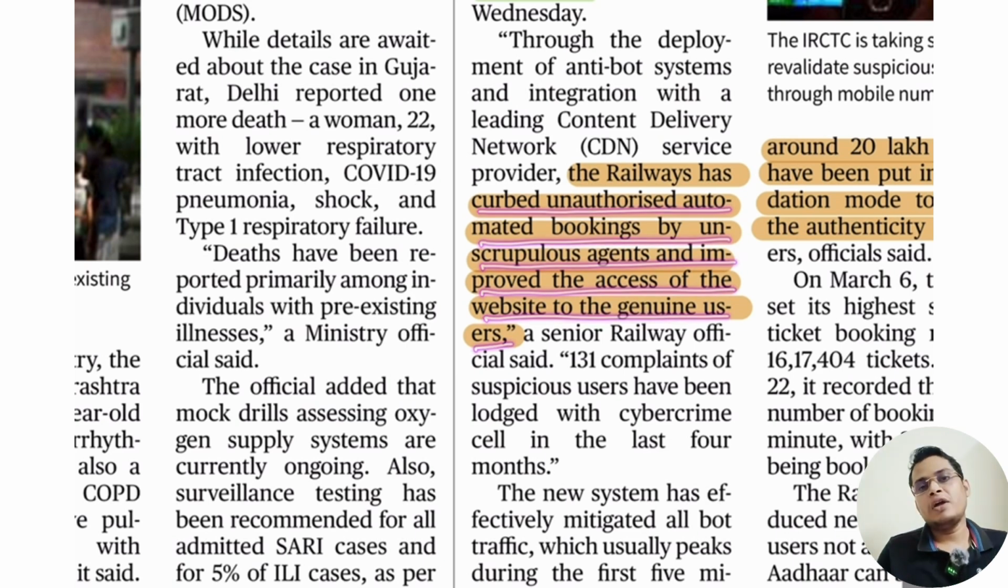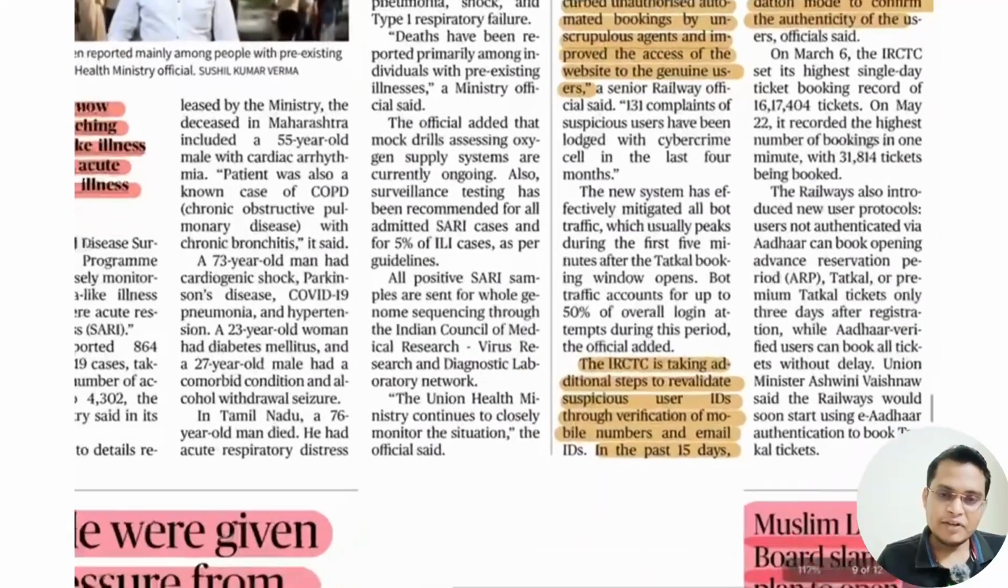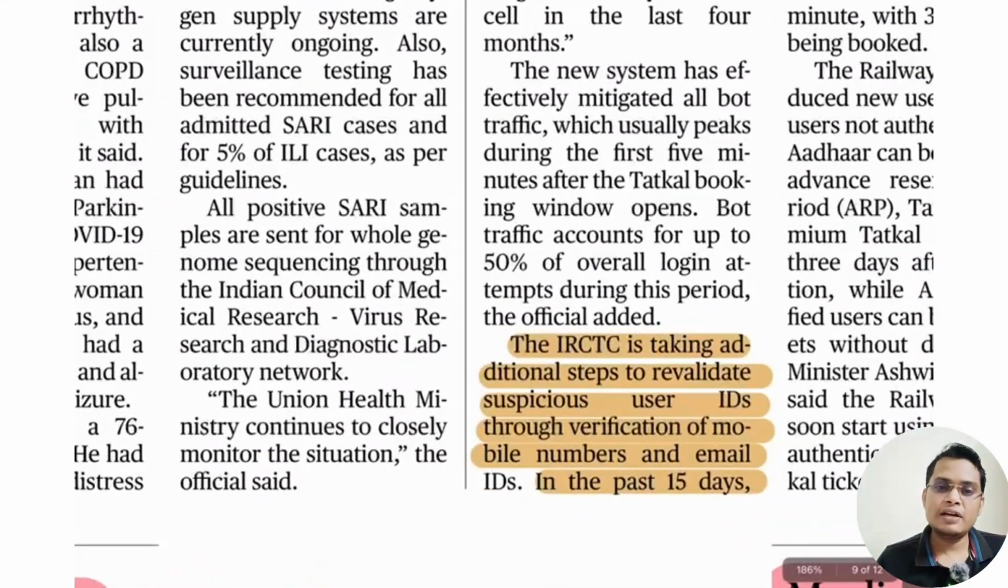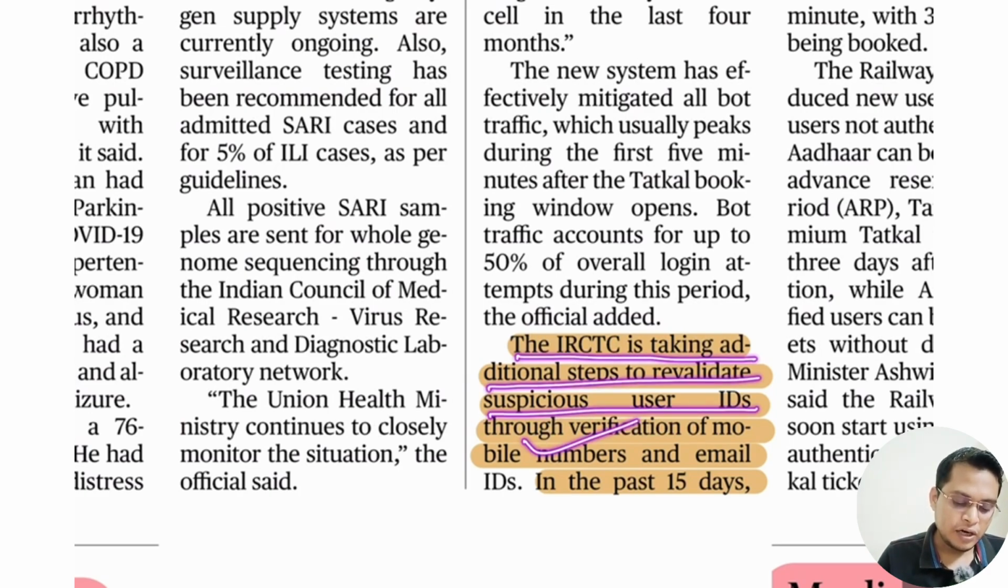देखो जो एजेंट है उनके लिए इजीली बुकिंग हो जाता था, तो उसकी वजह से वो लोगों को बहुत एक्सप्लॉइट करते थे. बट कॉमन मैन जिसको चाहिए, मैं खुद भी कितनी बार ट्राई किया, हो नहीं रहा था. After this, it will be ensured that the common man can easily book their Tatkal ticket or general ticket. IRCTC is taking an additional step to revalidate suspicious accounts, and later on they will remove them.